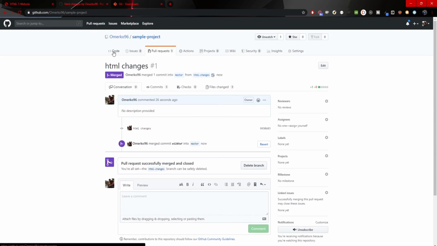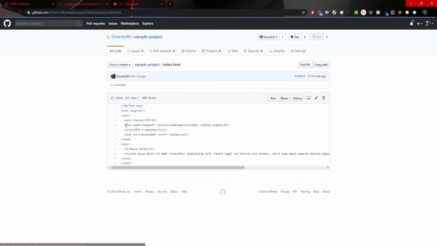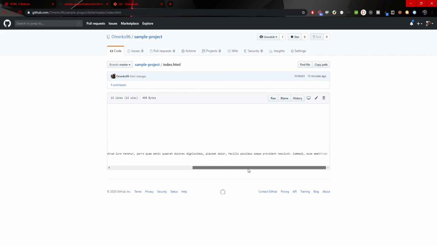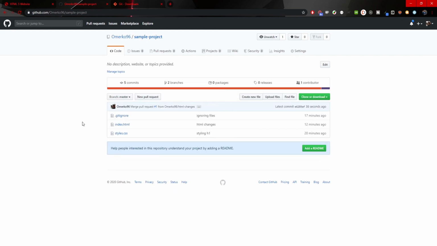When we go back to our code and we open up our index.html file here, now we can see that on our master branch in our index.html we have h1 and also that paragraph that we didn't have before, right? It was easy to merge it through GitHub. Okay, so this was a simple crash course about Git version control. This is all just to show you how the usual workflow will go with Git version control.